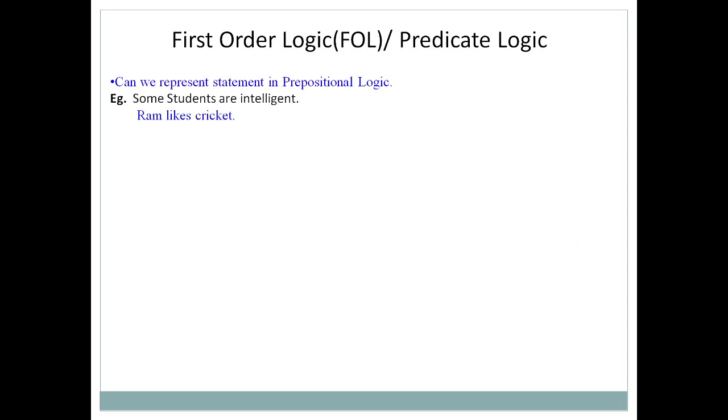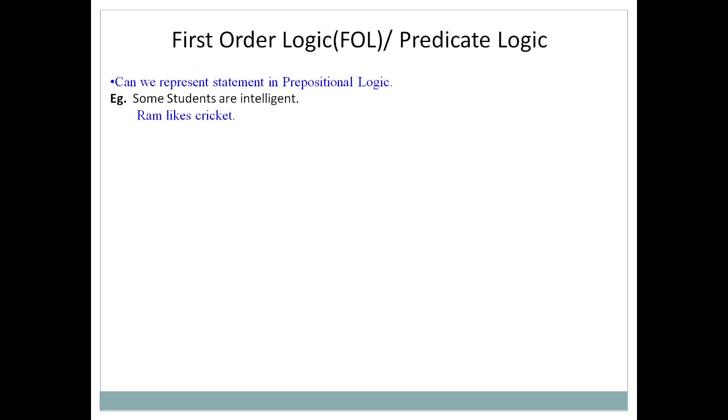So first of all we try to answer a few things. Can we represent these statements in propositional logic? We have two simple statements: some students are intelligent, or Ram likes cricket. Can we represent these statements in propositional logic?